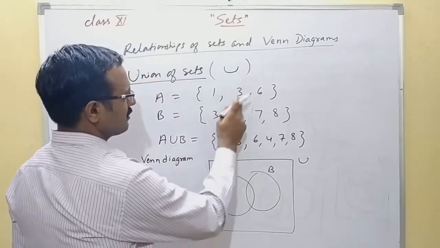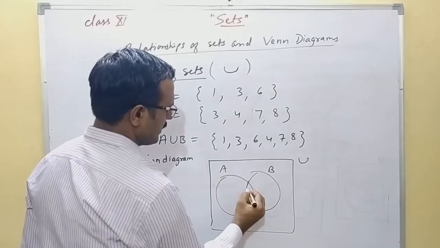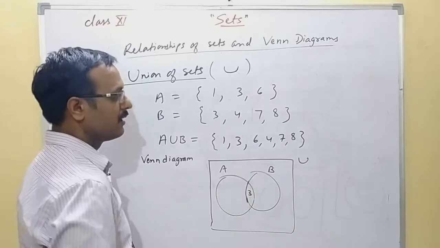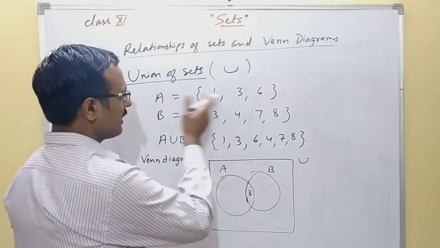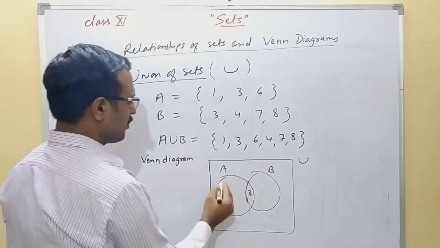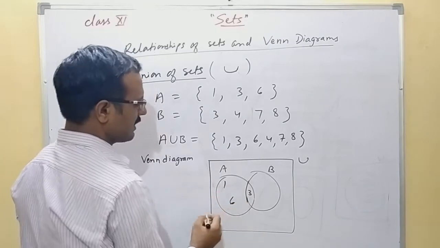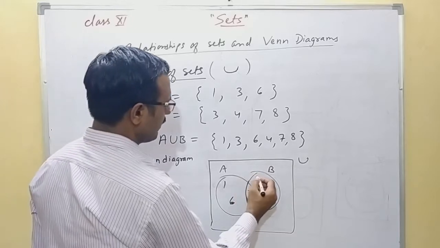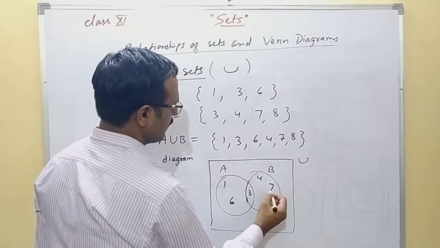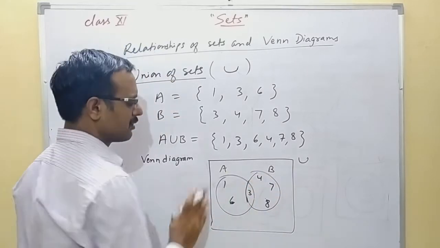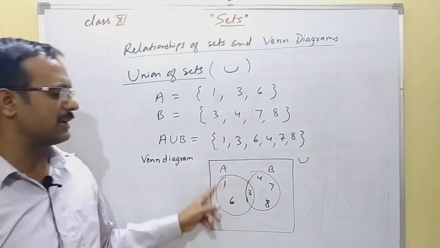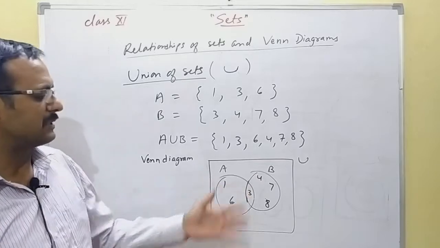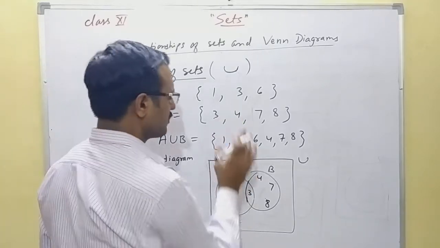Now we can see 3 is common in both, so we will place this 3 inside the intersection part. This is called the intersection part, and the rest of the elements will be in their particular sets. So 1 and 6 will come here in set A. In set B you will have 4, 7, 8, because 3 is already included. You can see 3 is included in A also and 3 is included in B also. So this is the representation of these two sets.